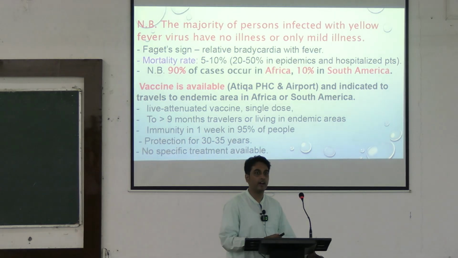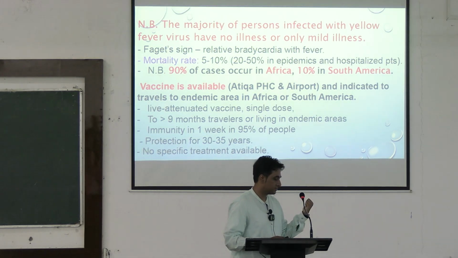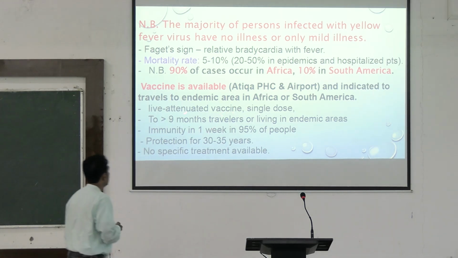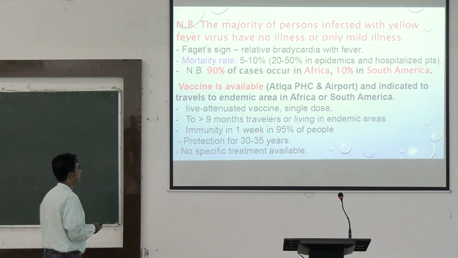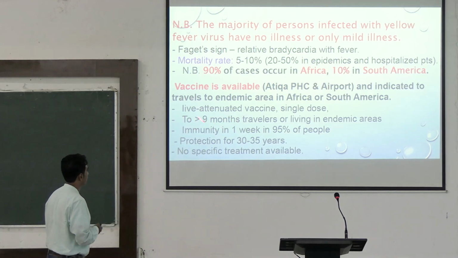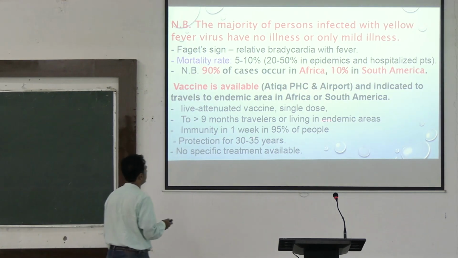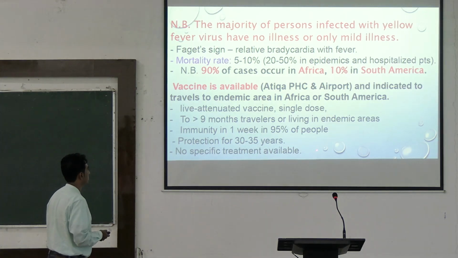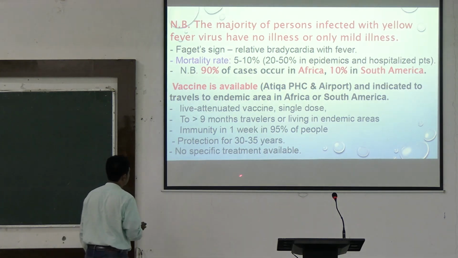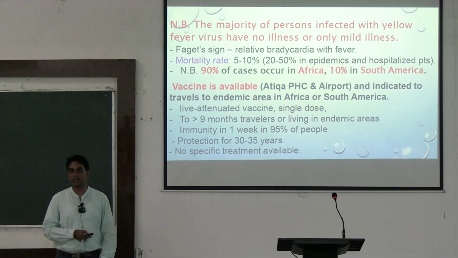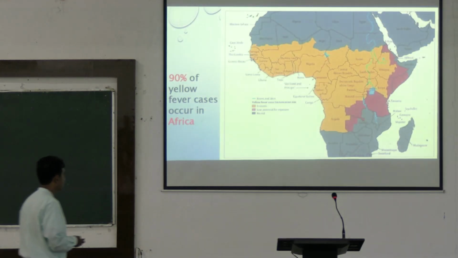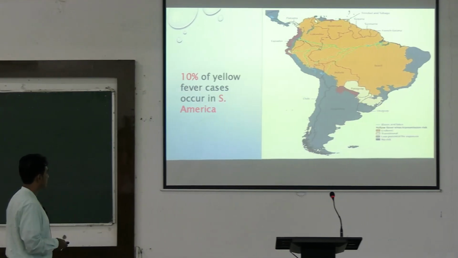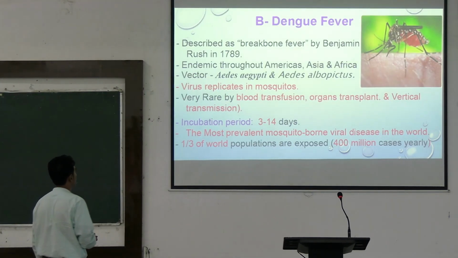It is given from a place in Kolkata, yes, from your tropical medicine place, okay? A live attenuated vaccine, single dose is given, it is effective for more than 9 months to travelers and those living in endemic areas. Immunity is seen in 1 week in 95% of the people. Protection is for 30 to 35 years. And no specific treatment is available for this yellow fever virus. 90% of the yellow fever cases occur in Africa, okay? And 10% cases occur in South America.